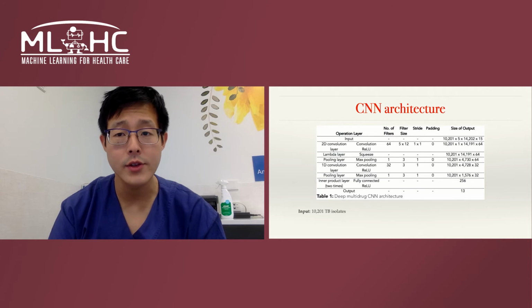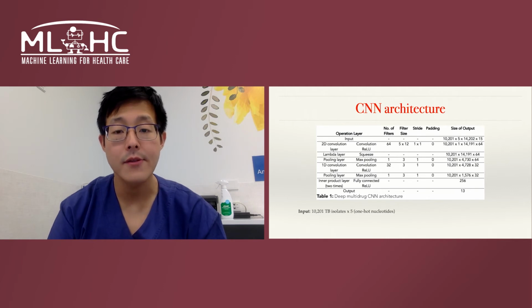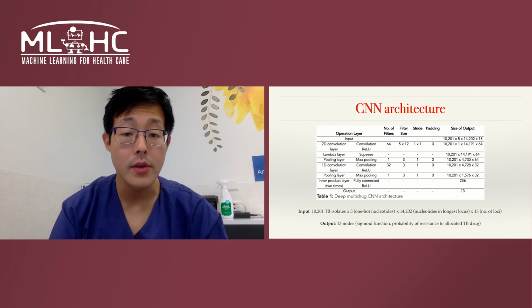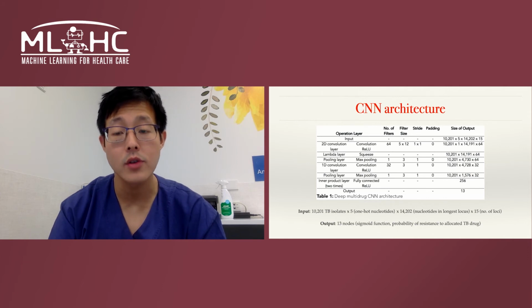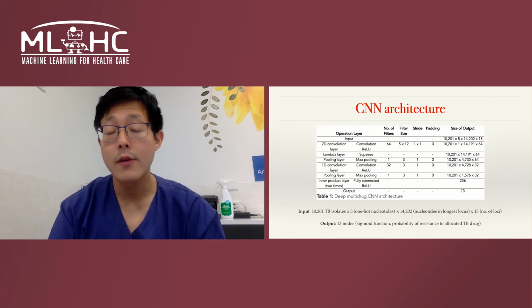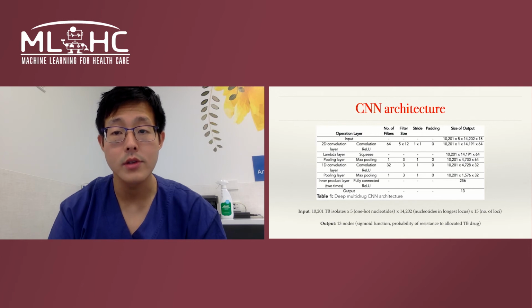But I'll draw your attention to the input, which consists of about 10,000 different isolates or strains of tuberculosis, times 5 for the one hot encoding of the nucleotides, times 14,000 for the longest genetic locus, times 15 for the different genetic loci we looked at. In terms of the output, there were 13 nodes, each with a sigmoid function, generating a probability of resistance for each of those 13 different tuberculosis drugs.